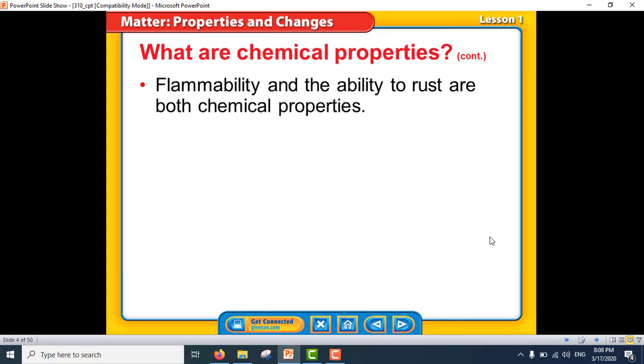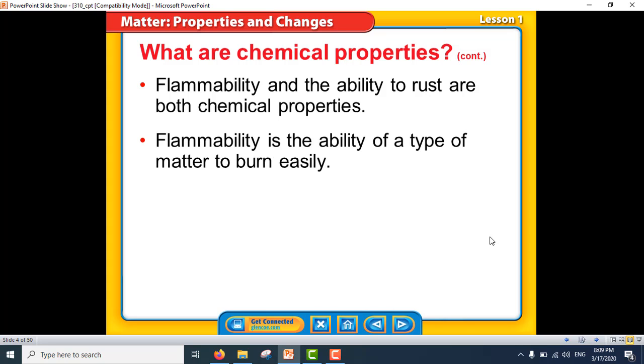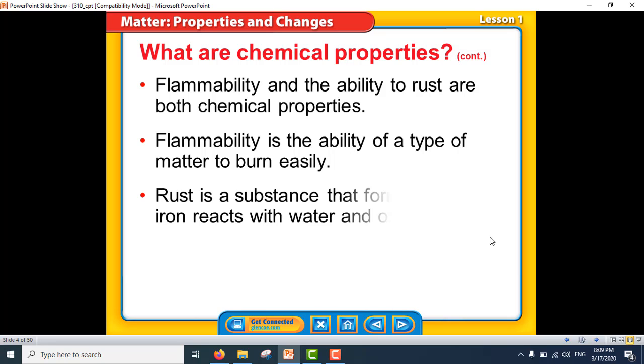Flammability and the ability to rust are both chemical properties. So here, chemical properties means when the matter change to a new matter, when substance change to a new substance. Flammability is the ability of a type of matter to burn easily. Rust is a chemical property. Rust is a substance that forms when iron reacts with water and oxygen.